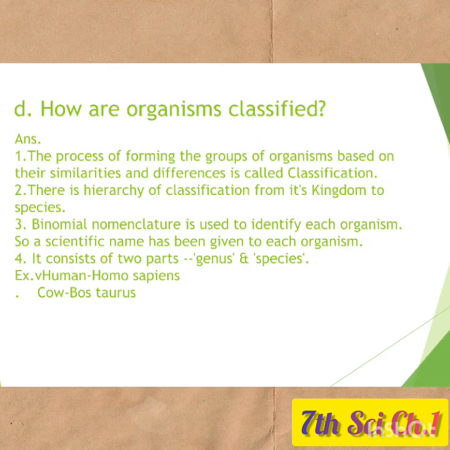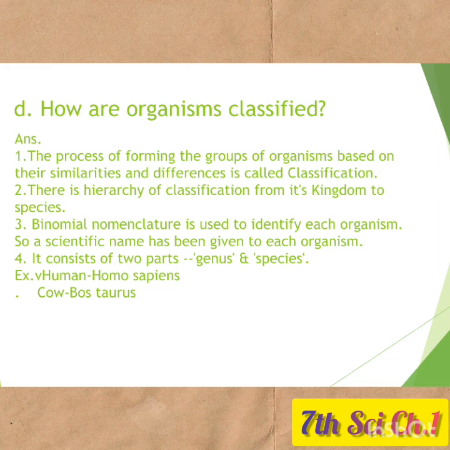D. Last question. How are the organisms classified? Answer. The process of forming the groups of organisms based on their similarities and differences is called classification. There is a hierarchy of classification from kingdom to species. Binomial nomenclature is used to identify each organism.